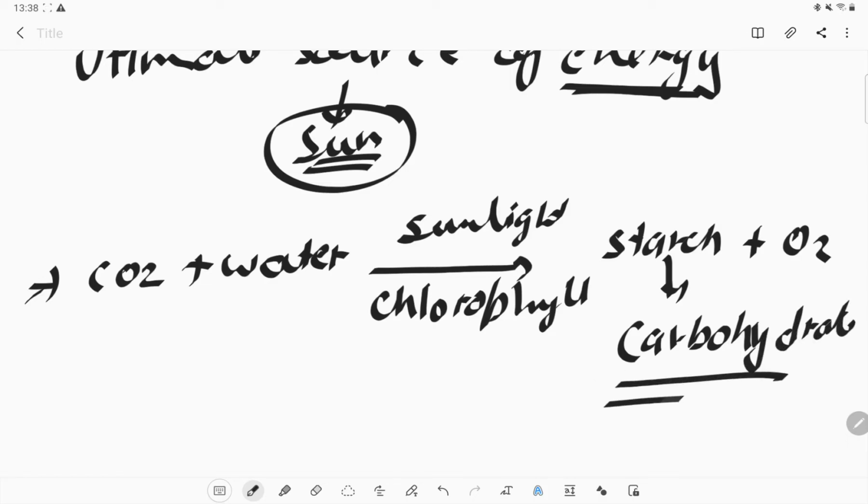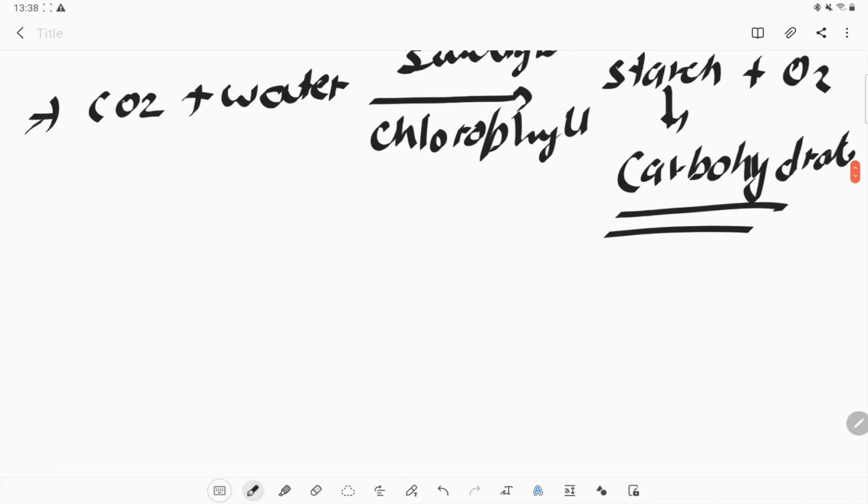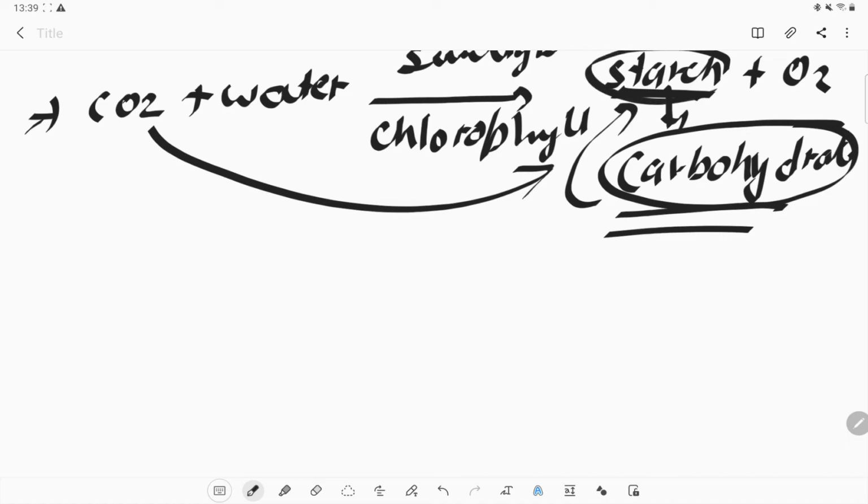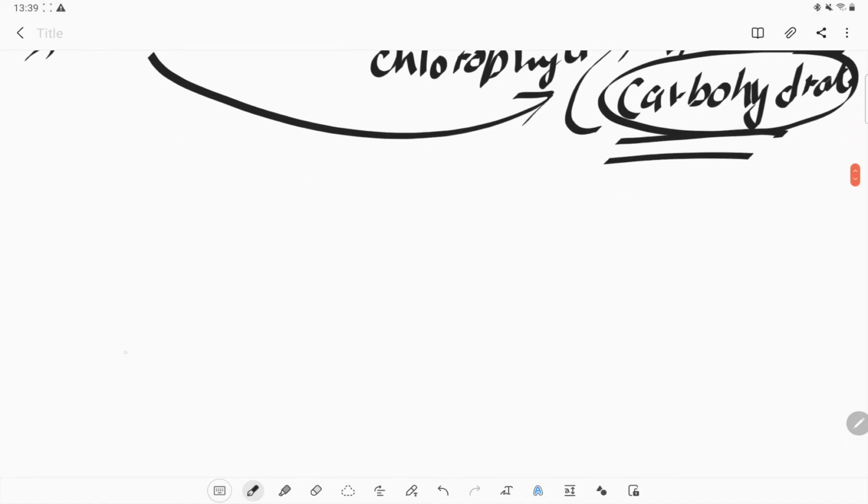So this is how the photosynthesis process happens, and this is the product we get. Starch is the form in which the plant stores its food. They cannot store it in the form of glucose, so for storage they convert it into starch.